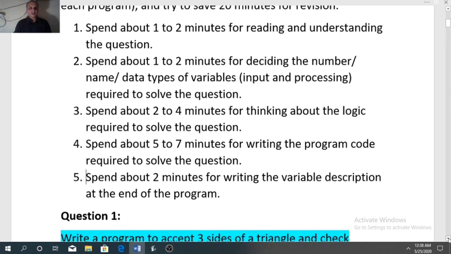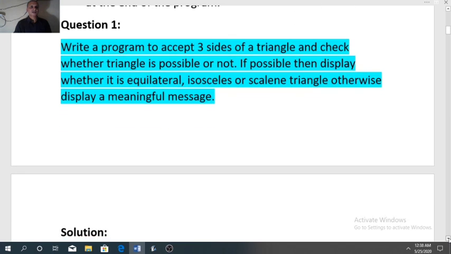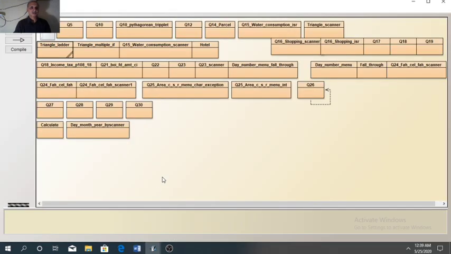So starting with the first program, the question is on the computer screen. Write a program to accept 3 sides of a triangle and check whether the triangle is possible or not. If possible, then display whether it is an equilateral, isosceles or scalene triangle. Otherwise, if the triangle is not possible, then display a meaningful message. I have designed this program in my system, so I am going to open that code for you.